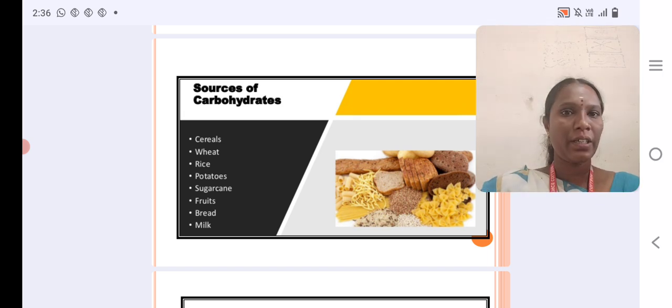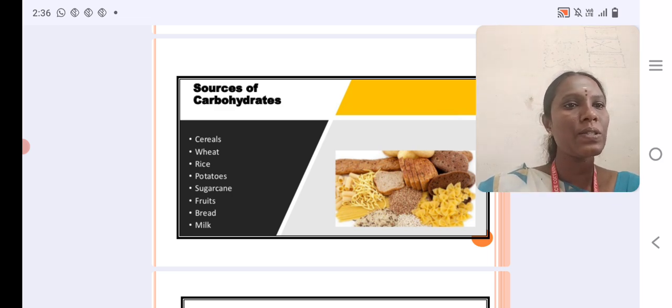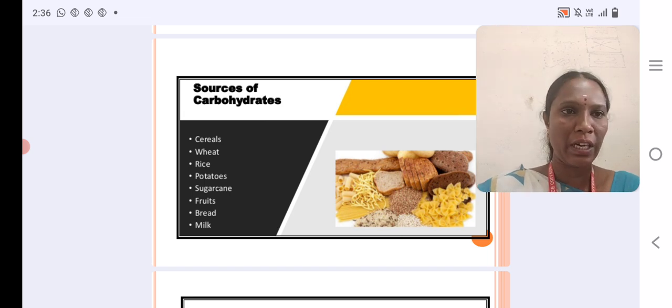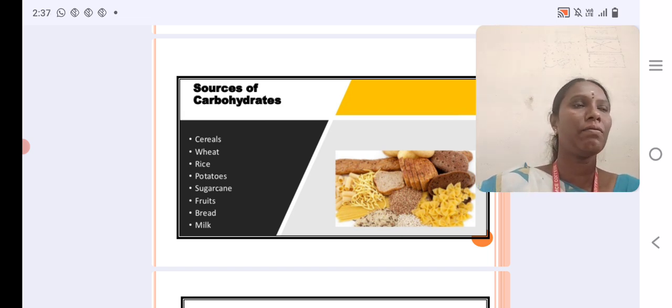Sources of carbohydrate: cereals, wheat, rice, potatoes, sugar cane, fruits, bread, milk. These are the main sources of carbohydrate in the daily diet of our food.